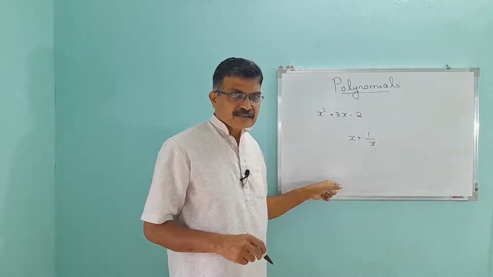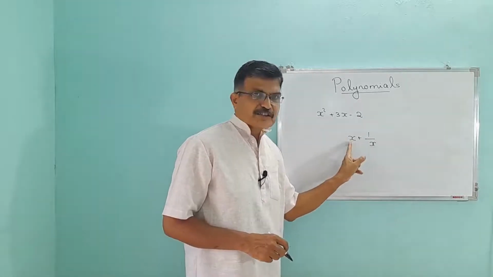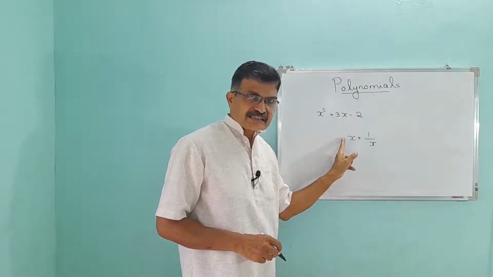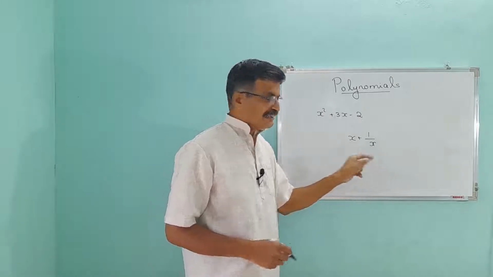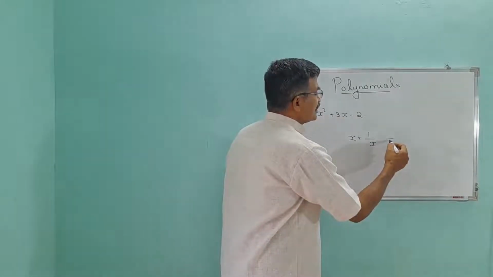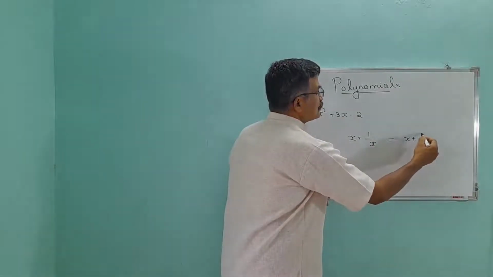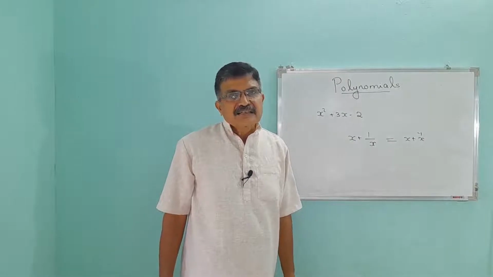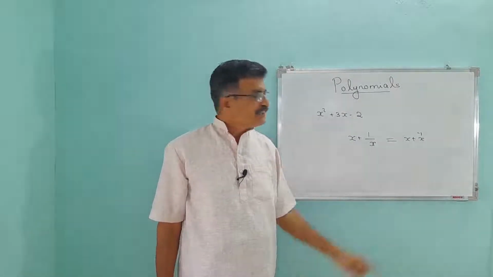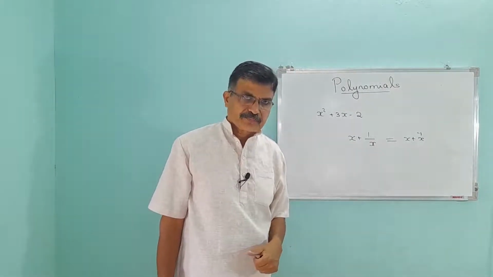Why? Exponent of this variable x here is 1. But what is the power of x here? Yes, x raised to minus 1. So we can write it as x plus x raised to minus 1. So this is a negative number, not a whole number. So this is not a polynomial.